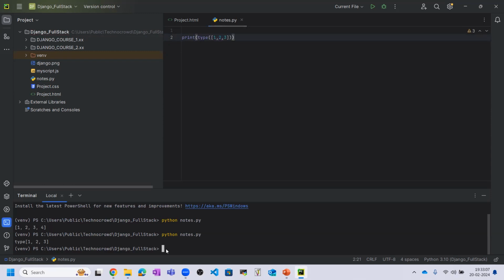So now you can see it is saying class list. So basically this is the object and we are printing this type. So this is telling us this is the class type list.